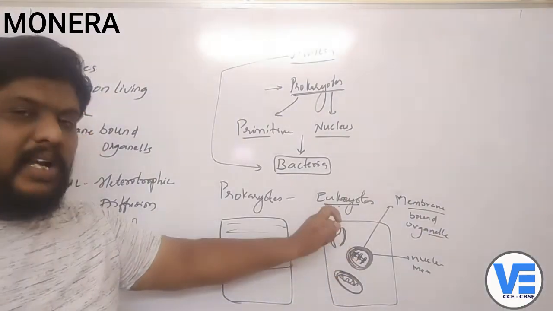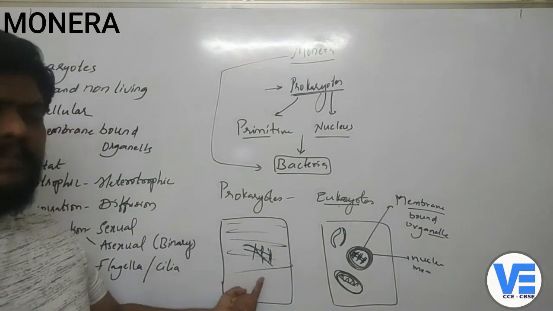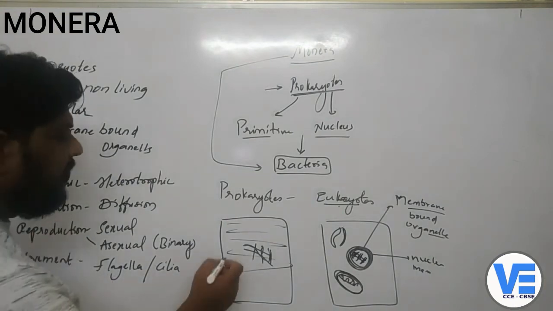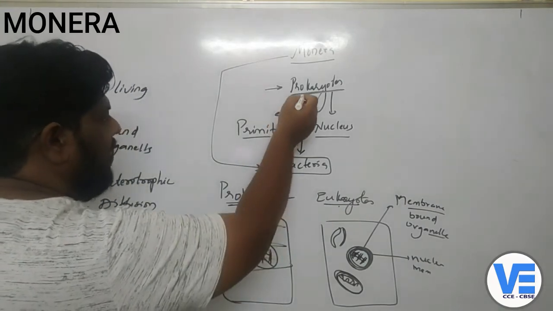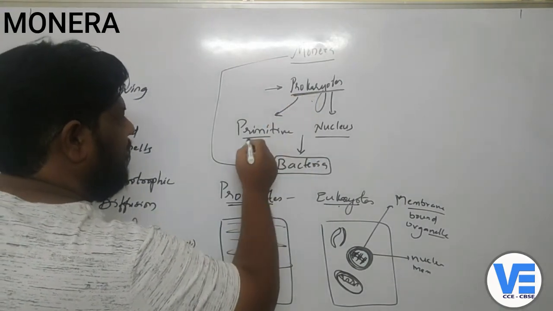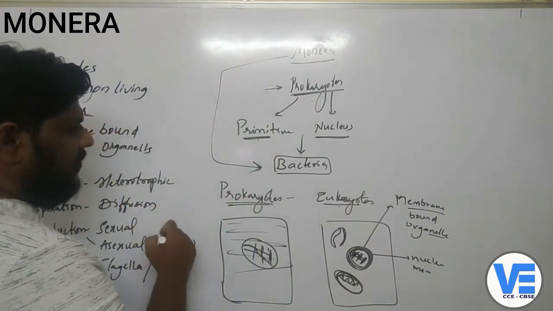The DNA is enclosed by a membrane here. But whereas here the DNA is not at all enclosed by a membrane. So this is the basic characteristic of the prokaryotes. Okay, prokaryotes are the primitive. The meaning is primitive nucleus. Most of the animals are the bacteria.